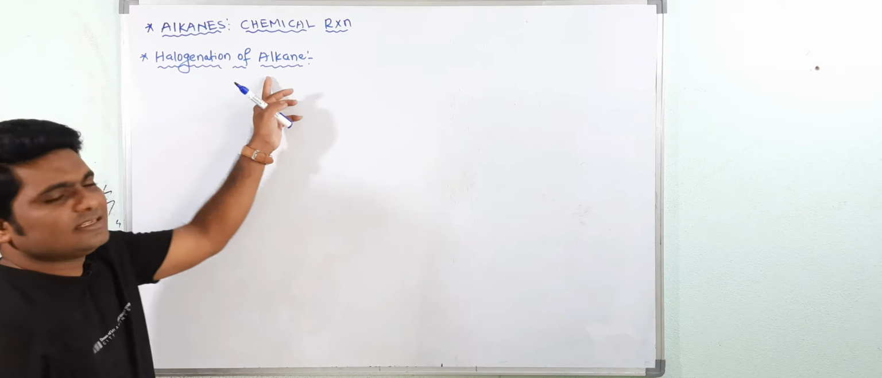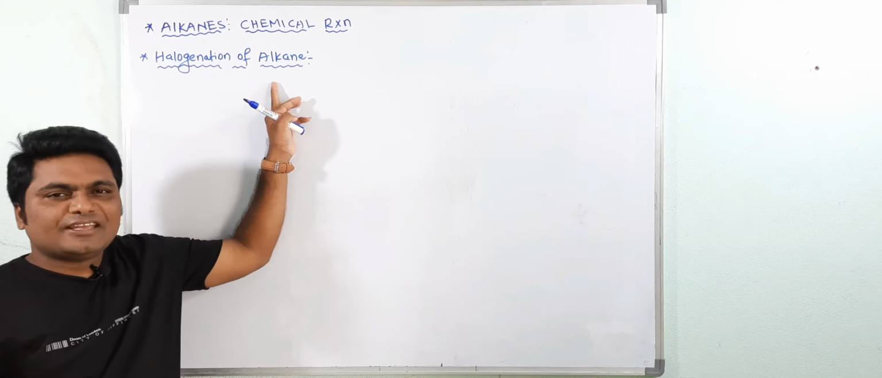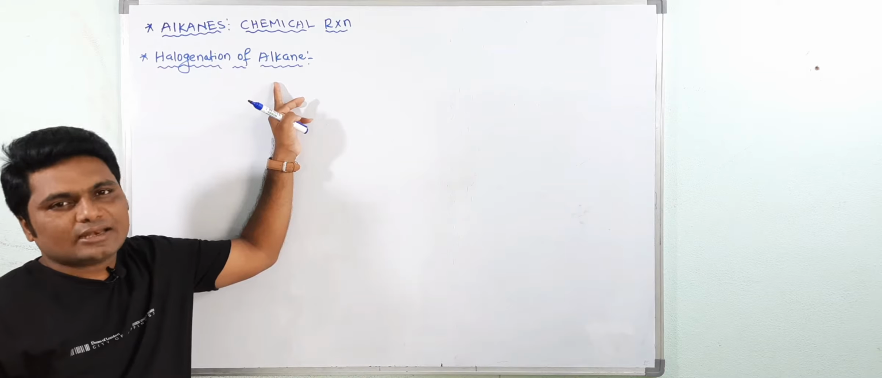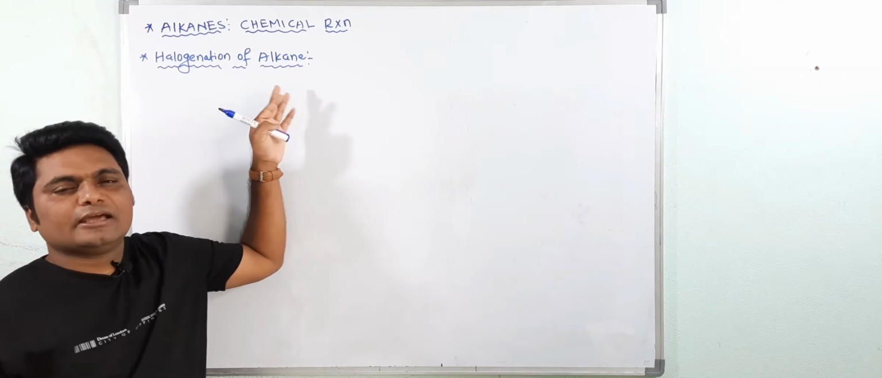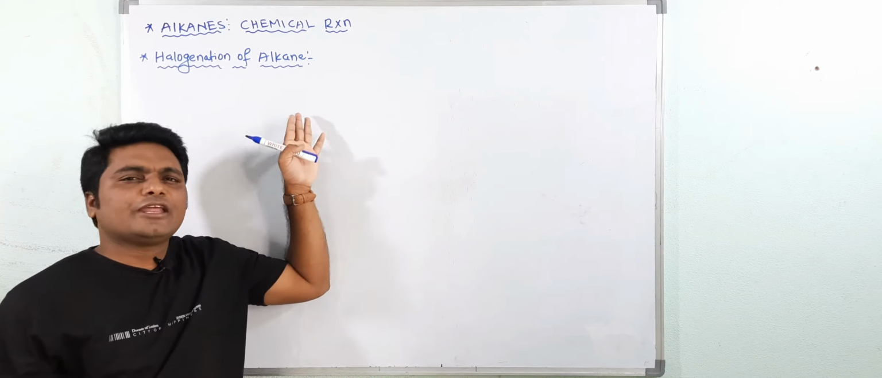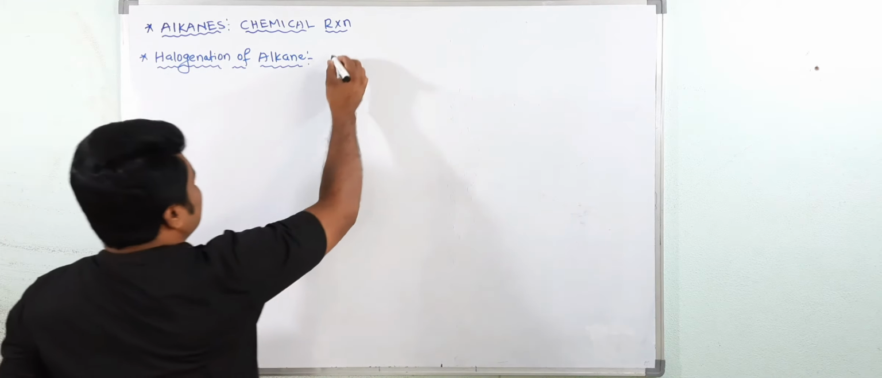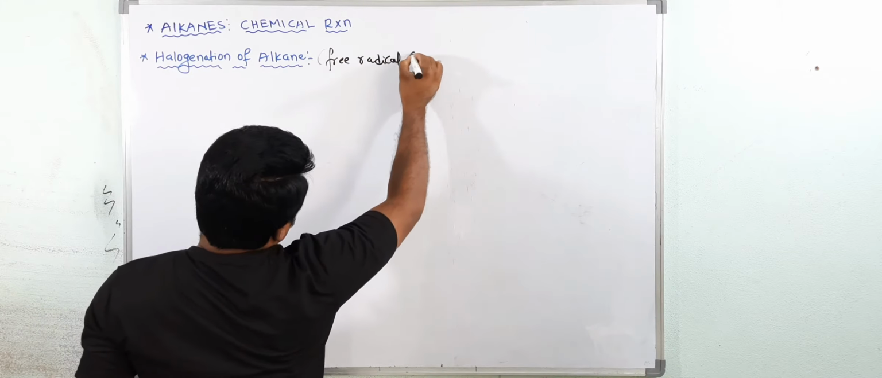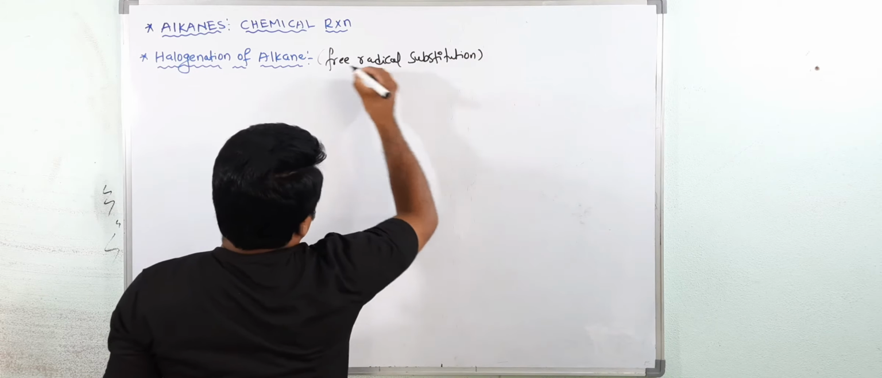Normally alkanes are also known as paraffins. Para means less, affins means reactivity, paraffins means less reactive, because alkanes are less reactive compounds. They are non-polar in nature and they are inert, but at high temperature they will give some substitution reaction. They will give free radical substitution reaction. Halogenation of alkane is a free radical substitution reaction.